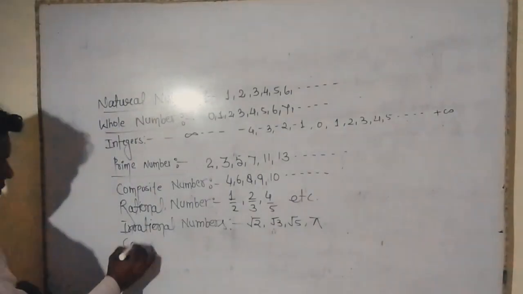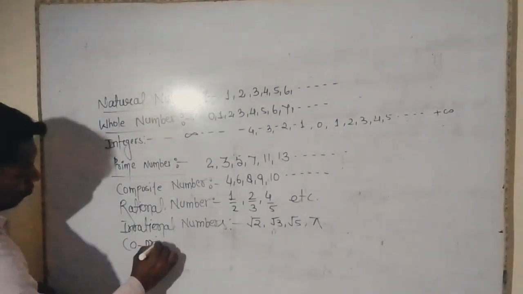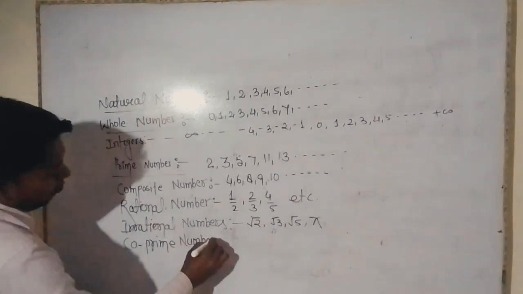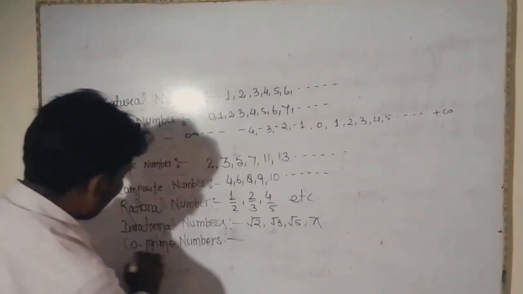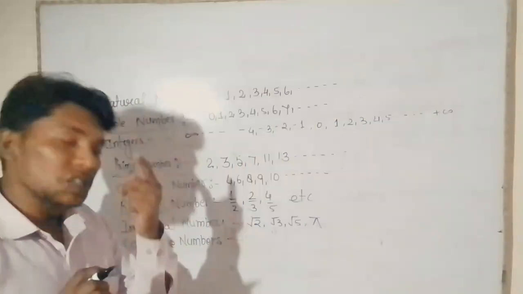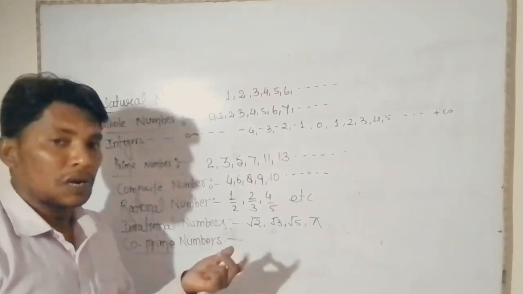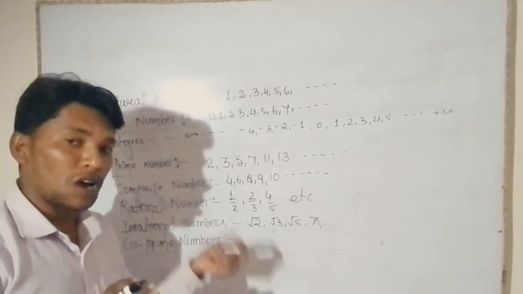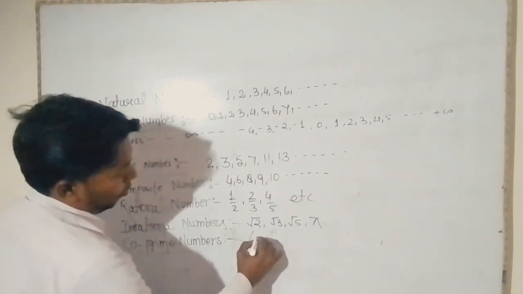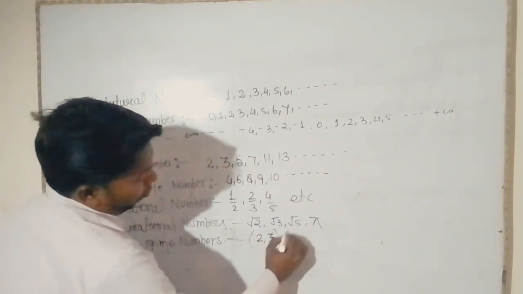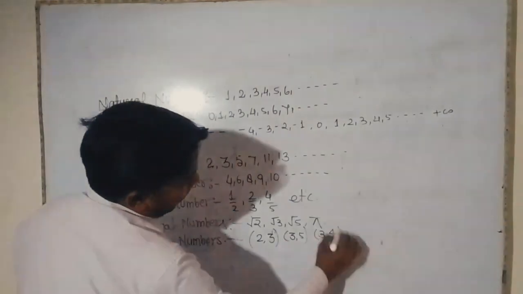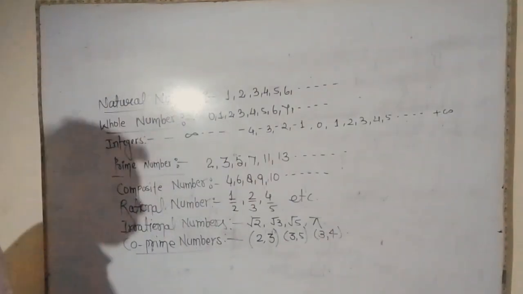Co-prime numbers. A group of two numbers whose HCF is 1 are called co-prime numbers. For example, the group of 2 and 3, the group of 3 and 5, the group of 3 and 4 are also co-prime numbers.